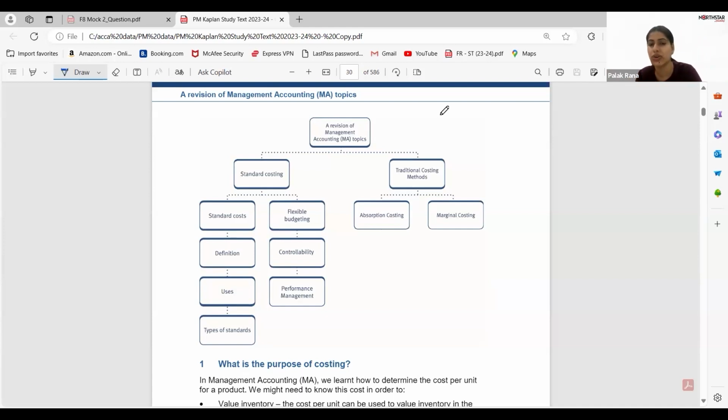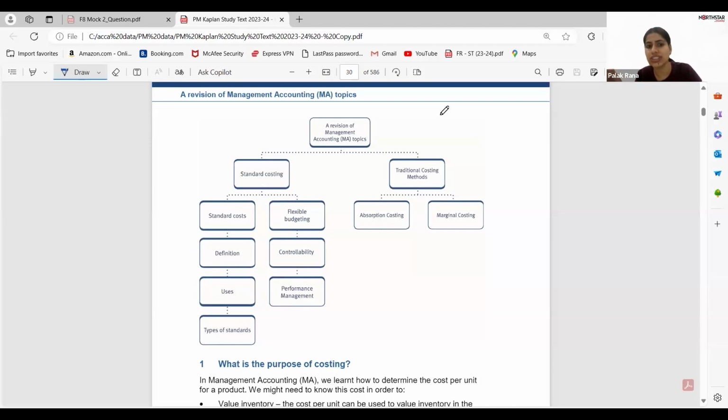If you have completed your graduation, you must be aware of standard costing and traditional costing, because the same topics were covered in your graduation, I guess in semester 4 or 5. The students who have not enrolled for graduation or have not attempted it, don't worry, we're starting from the basics, so you don't need to worry that you have not covered these concepts.